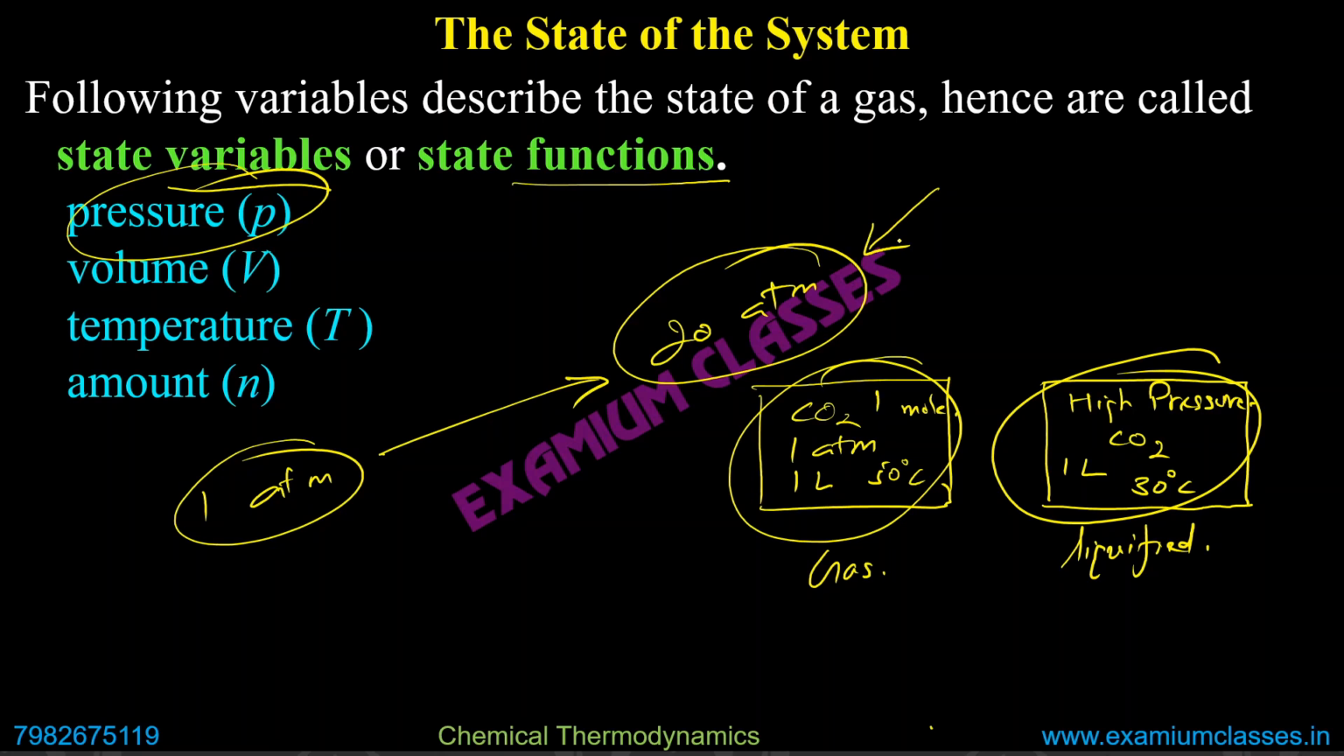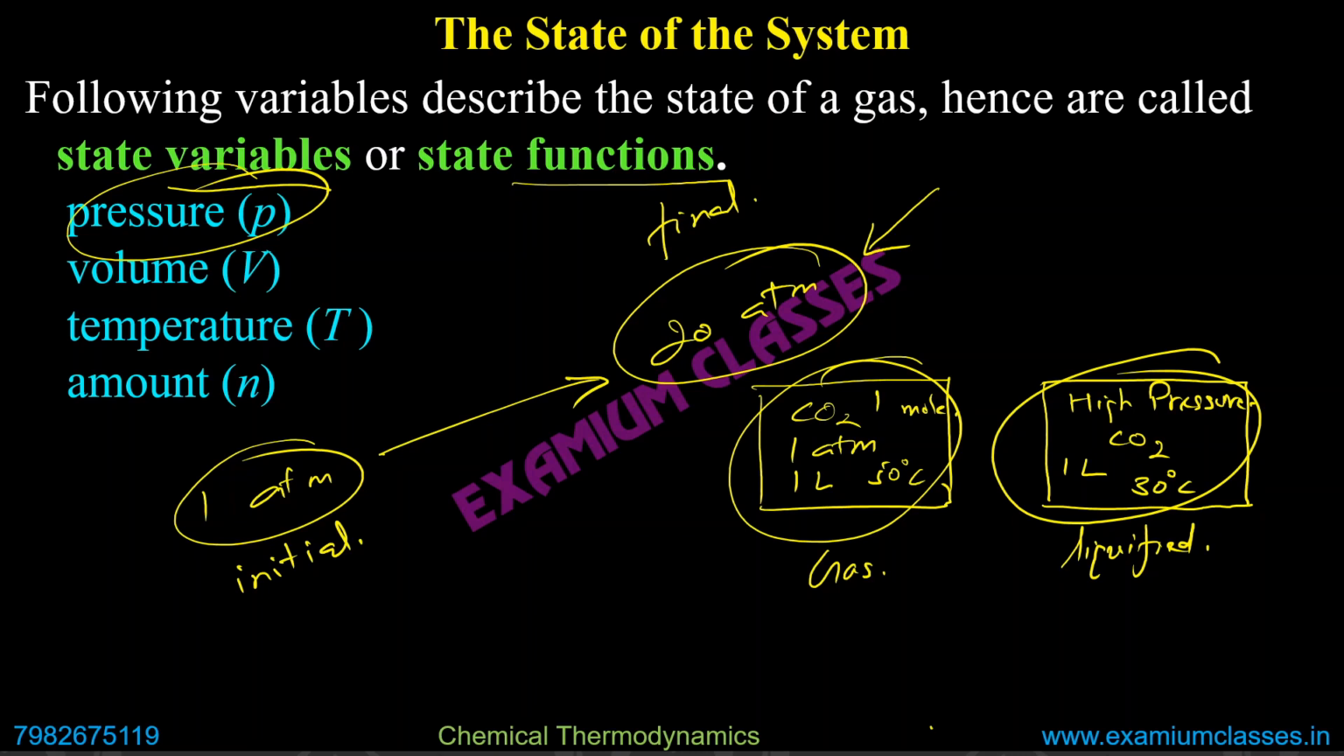The state will be exactly the same whether you brought about this change of 20 atm in 1 minute or 1 hour. So because it does not depend on the path, it does not depend on the time, that's why this is a state function. It only depends on initial and final state. Whatever is the change, that will depend on only initial and final state, not on how you changed it.